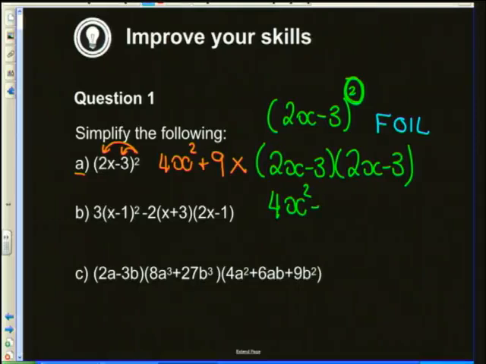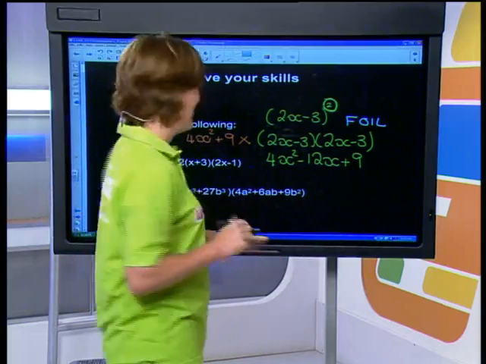Inner is also negative 6x. So when I add like terms, you're going to get negative 12x. And then negative 3 times negative 3 is going to give us positive 9. So guys, you are not allowed to make that mistake. Please be very careful that a bracket squared, you must FOIL it out. Okay, right, there we go.